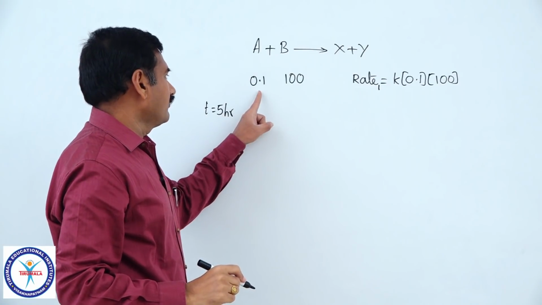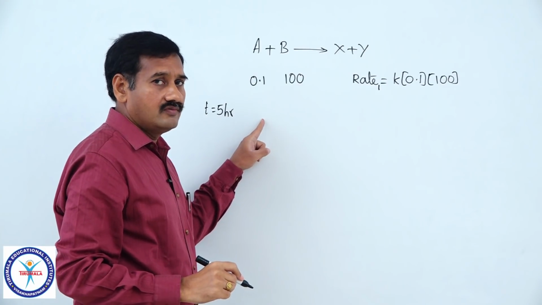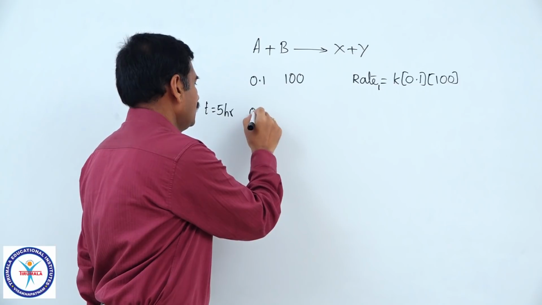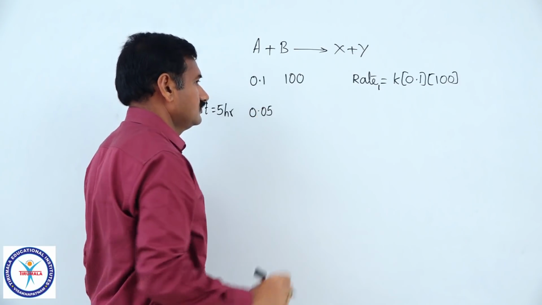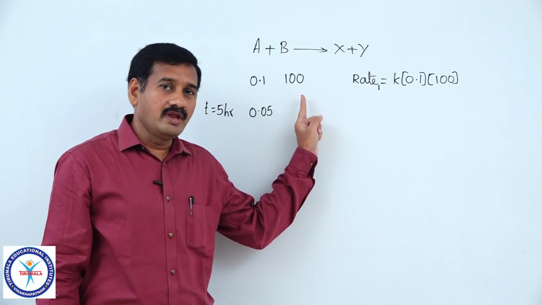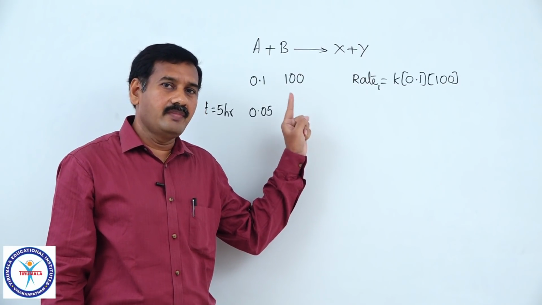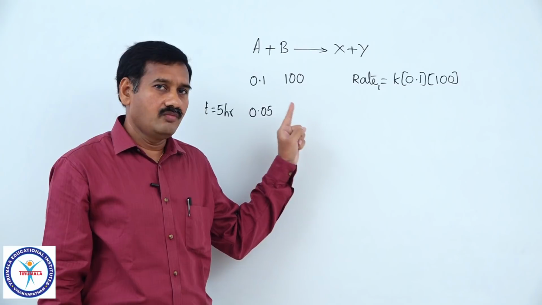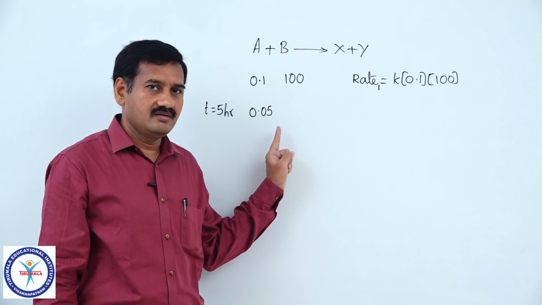If the 0.1 is reduced to half, that is 0.05 mole per liter now. Out of 100 molecules, how many molecules of B will participate with 0.05 moles of A?